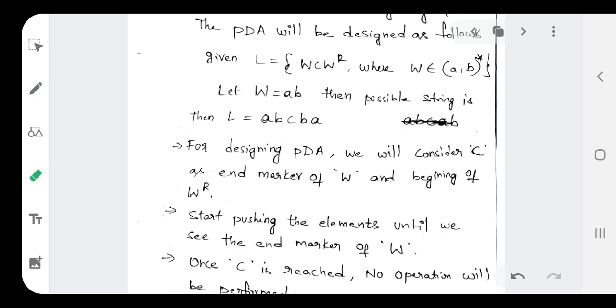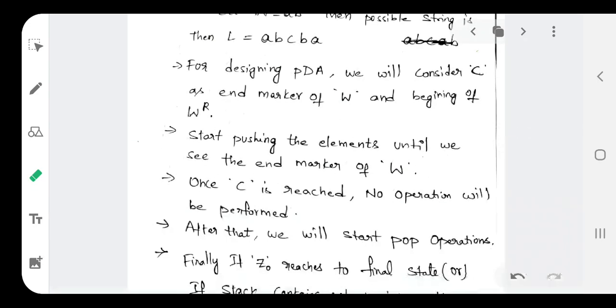So for designing the PDA, what are we going to consider here? We need to push the elements into the stack until we see the end marker of W. And what do you mean by end marker here? The end marker here is not W, the end marker here is C. I told you, C is acting as an end marker. So we have to perform the push operation until we see C as a symbol in the string.